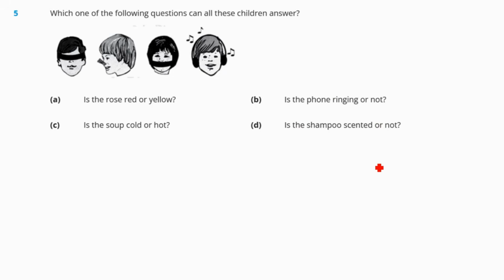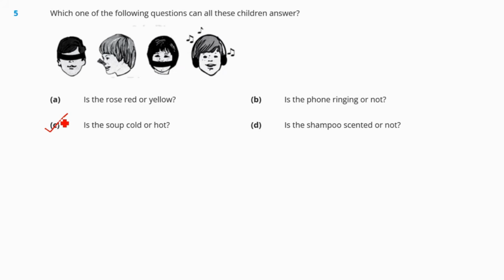So here everything can be answered except this one. Is the soup cold or hot? Because here the sense of touch is involved, right?